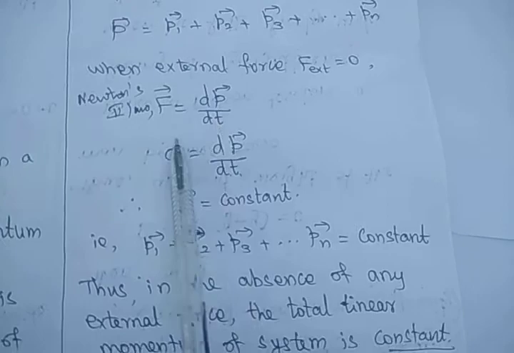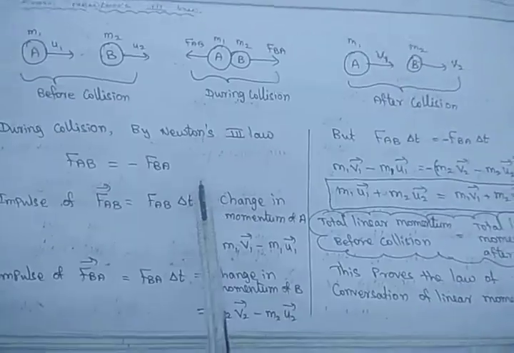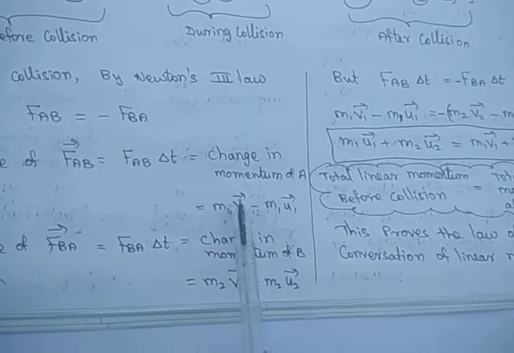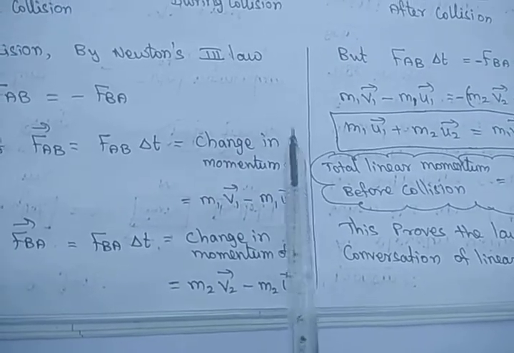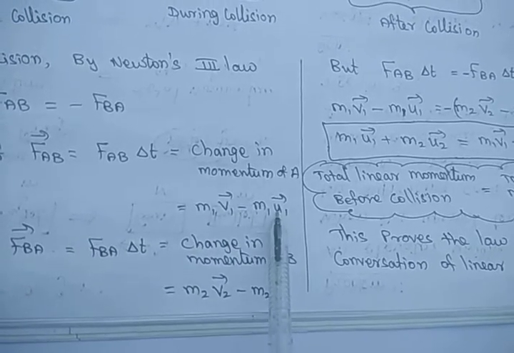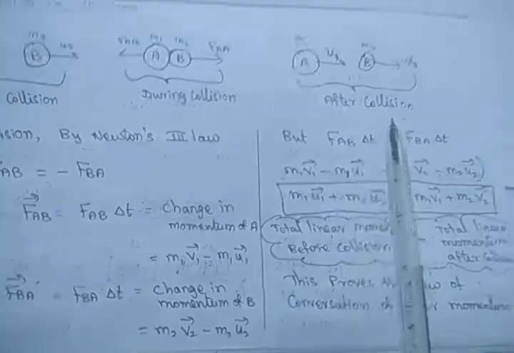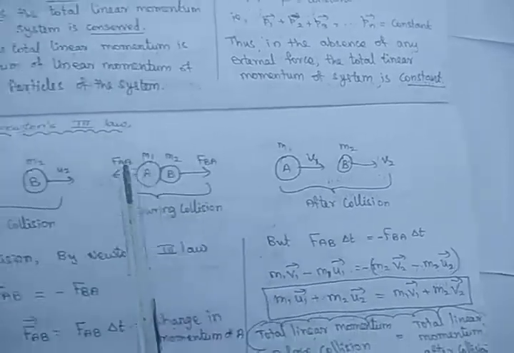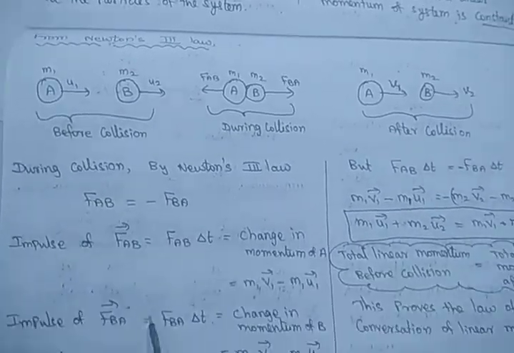Similarly, we can remember that F is equal to dp by dt. If the dt comes here, dp alone means change in momentum. That's why we are saying impulse is equal to change in momentum. So the change in momentum of A is the after-collision momentum m1 v1 minus the before-collision momentum m1 u1.